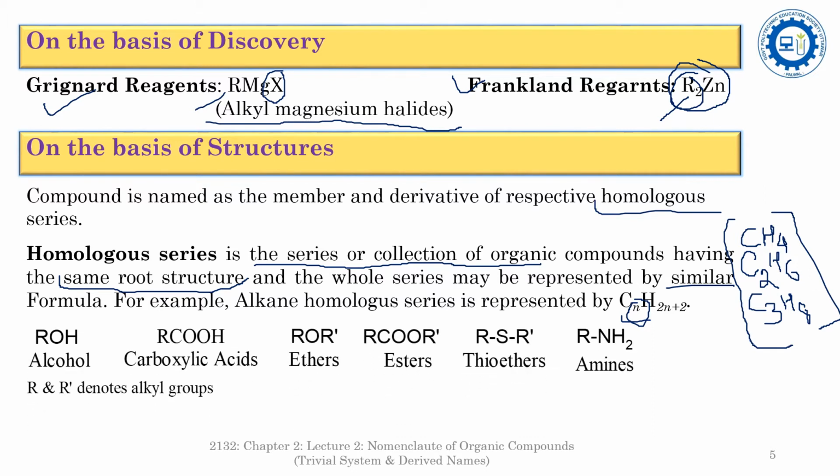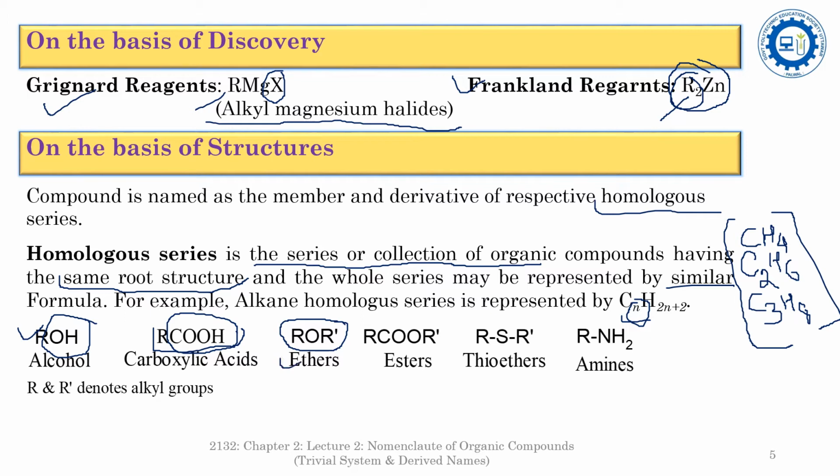Other examples of homologous series are ROH, where OH is a functional group that represents the alcohol and R stands for the alkyl group. RCOOH, the carboxylic acids. Here the COOH stands for the carboxylic acid functional moiety. ROR', where two different or two same alkyl groups are bonded by the oxygen, and these are known as the ethers.